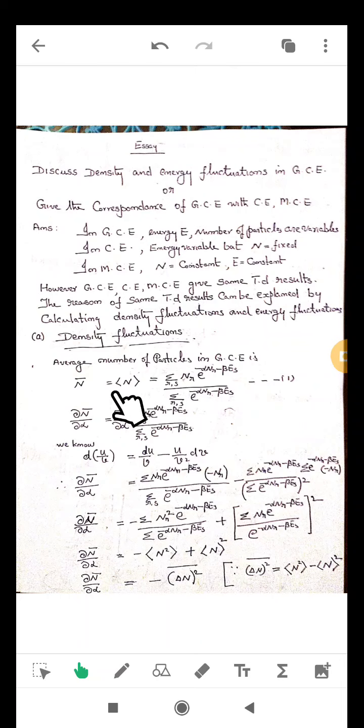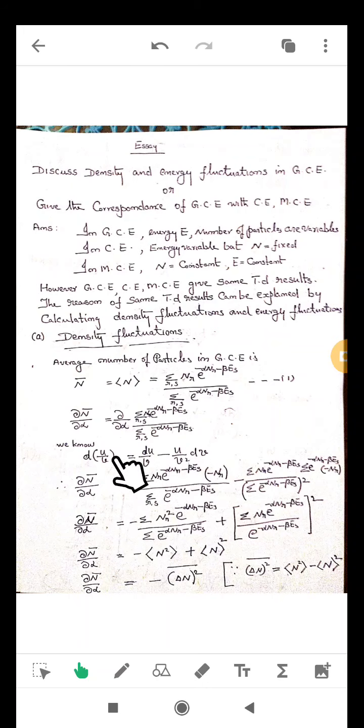Then differentiate this equation with respect to the coefficient of n_r, that is alpha. So differentiate n bar with respect to alpha: dou n bar by dou alpha equals dou by dou alpha of the right side. But we know the differential of u by v is (v du minus u dv) by v square.